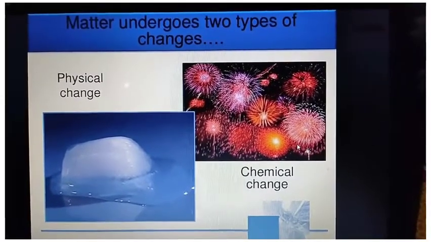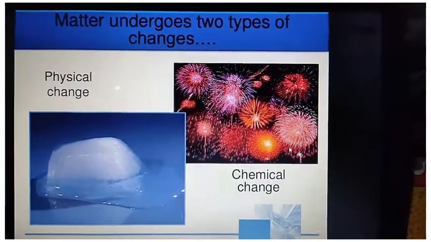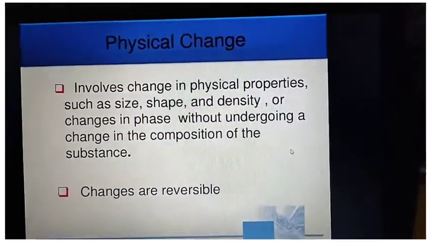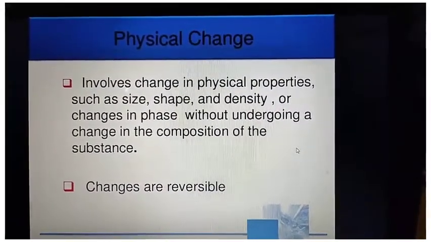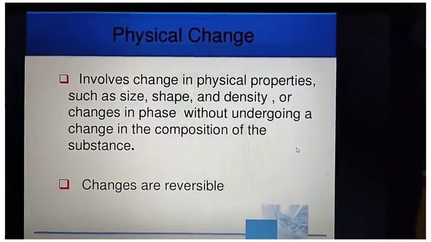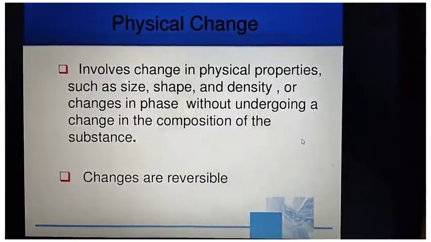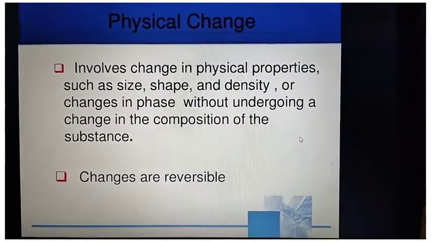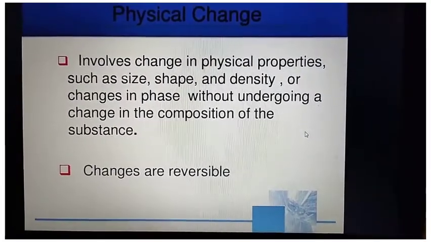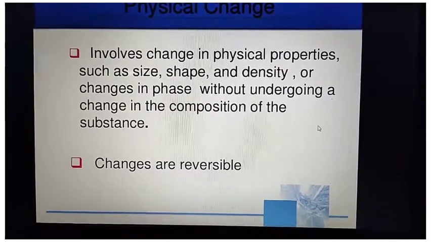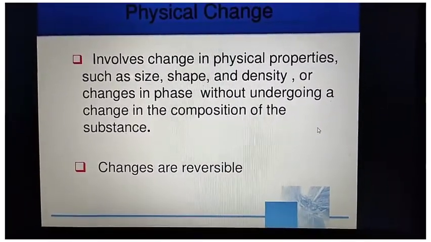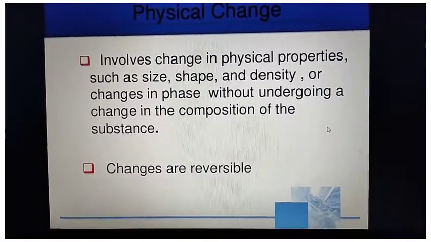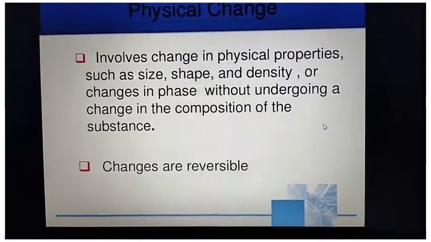Now we have studied that matter undergoes two types of changes, physical and chemical change, right? So we have discussed physical changes and chemical changes. See here, physical change means what? It involves change in physical properties such as size, shape and density, or changes in phase without undergoing a change in the composition of the substance. Physical changes occur when objects or substances undergo a change that does not change their chemical composition, where no new substances are formed.